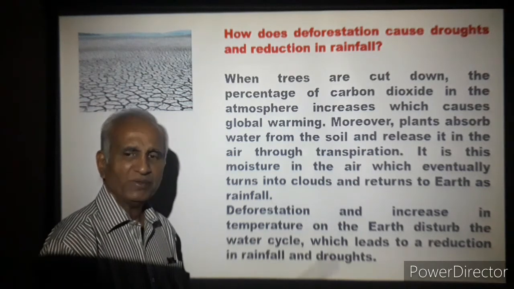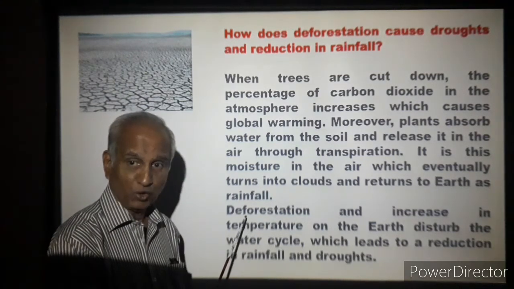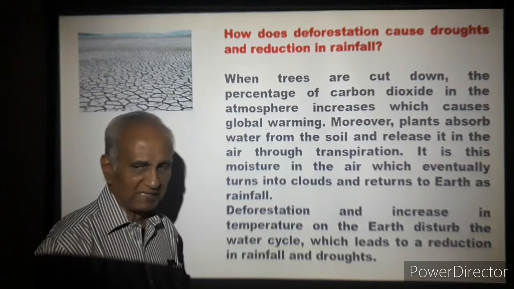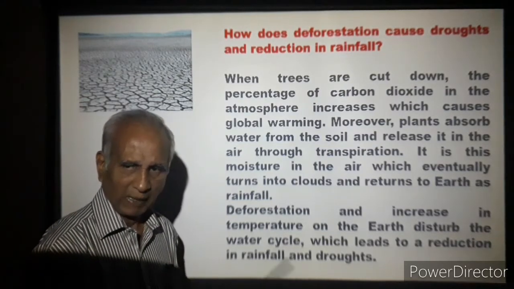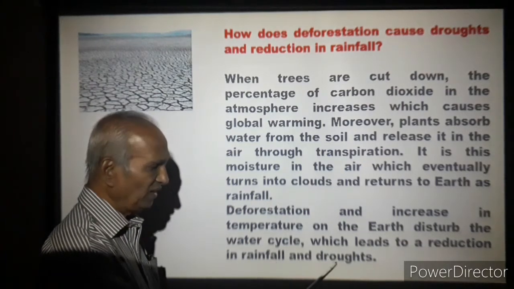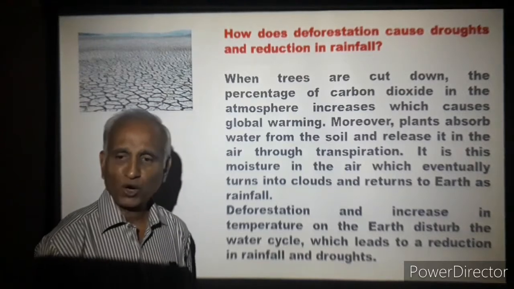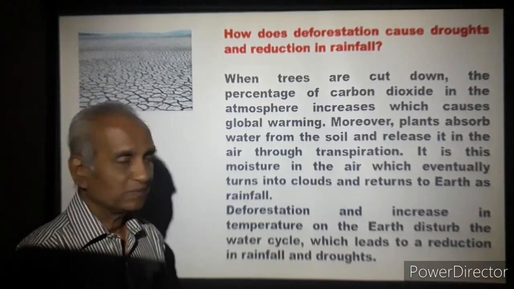If you continue with the deforestation, it will increase the global temperature. That will upset the balance on this earth, which leads to a reduction in rainfall and droughts. You will have less rainfall, and you will have droughts everywhere.